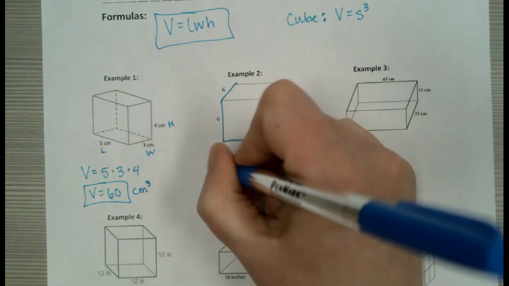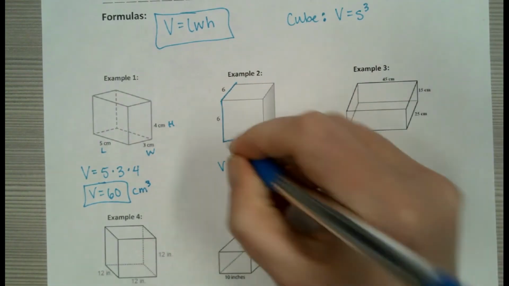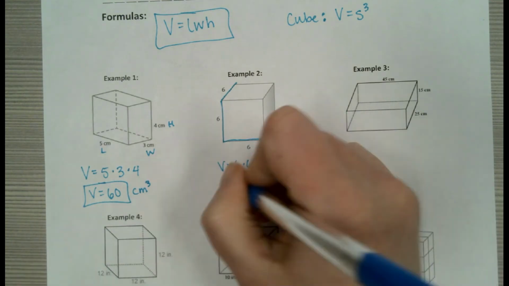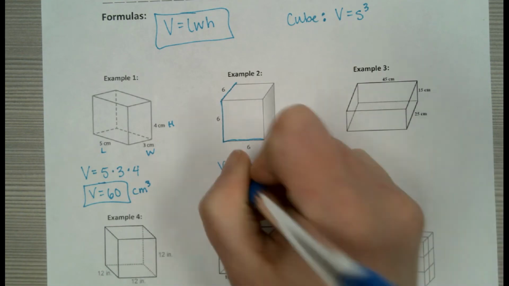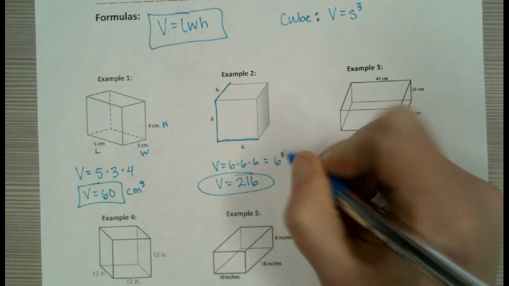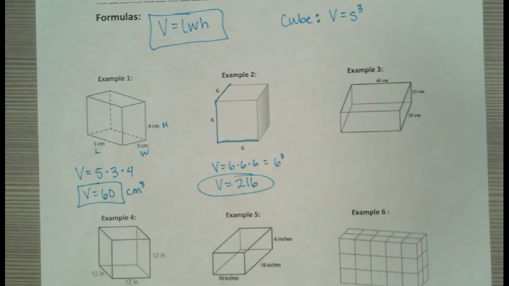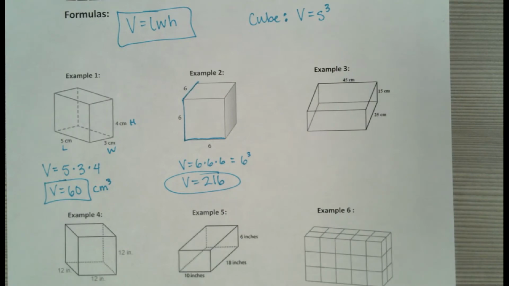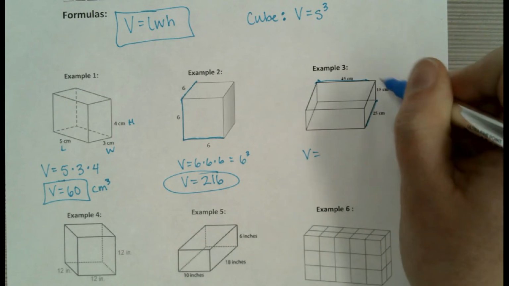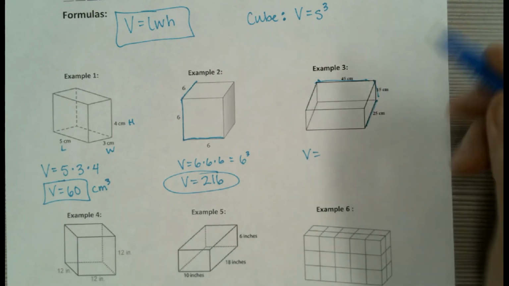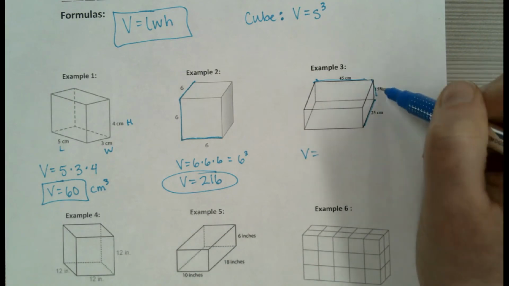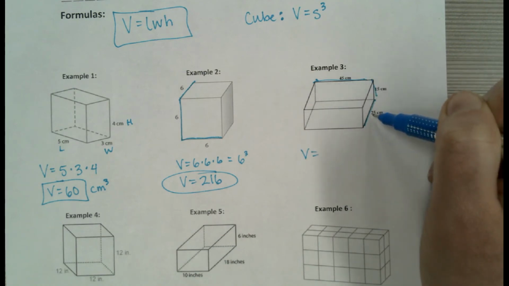Okay, this one. My length, my width, and my height are all 6, so 6 times 6 times 6. That would be 216. This would give you the same thing as 6 to the third power. You could type either one of those things in the calculator. Okay, on this one, my length, my width, and my height. Now, let me ask you this. If you got these mixed up, let's say you thought this one was the height, and this one was the length, and this one was the width. It doesn't matter, you know?